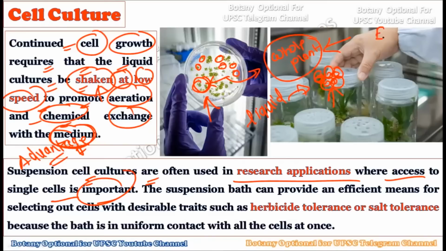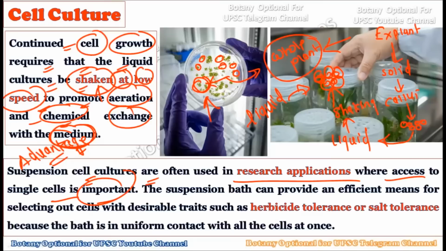Now first of all, we will extract the explant from the plant, right? After that, this explant will grow on the solid medium. What will happen after that? The callus will get formed, and out of this callus, some cells get transferred to the liquid medium. Where do they get transferred? They get transferred to the liquid medium. Then the shaking is there, constant shaking.